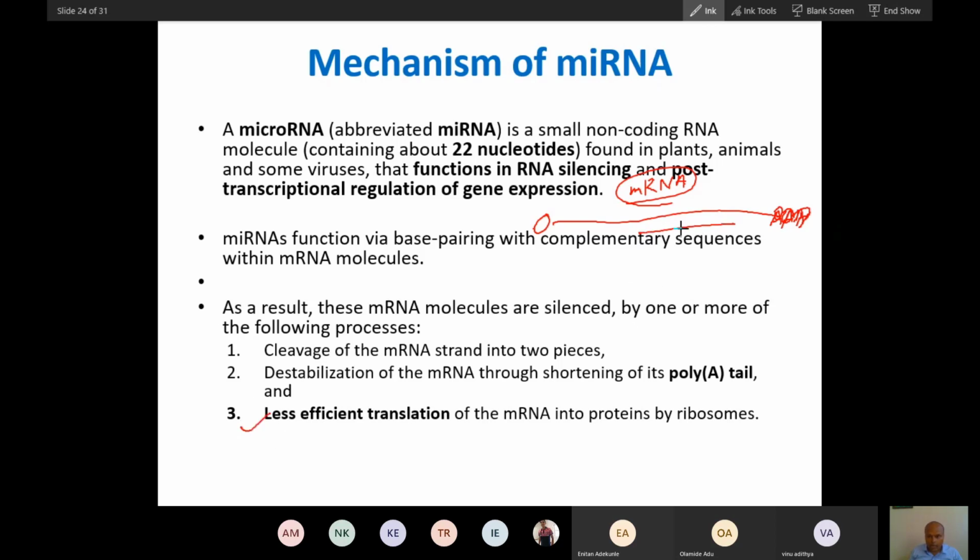Obviously, because of this pairing, translation will not be as fast as when it is not there. So you can understand through this mechanism, it will either destroy this RNA or make translation very less efficient and reduce the poly A tail, or there can be a combination of any two.